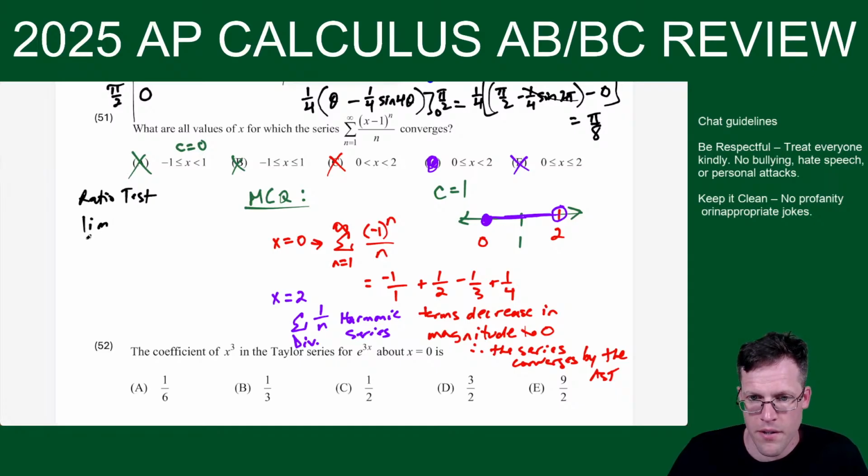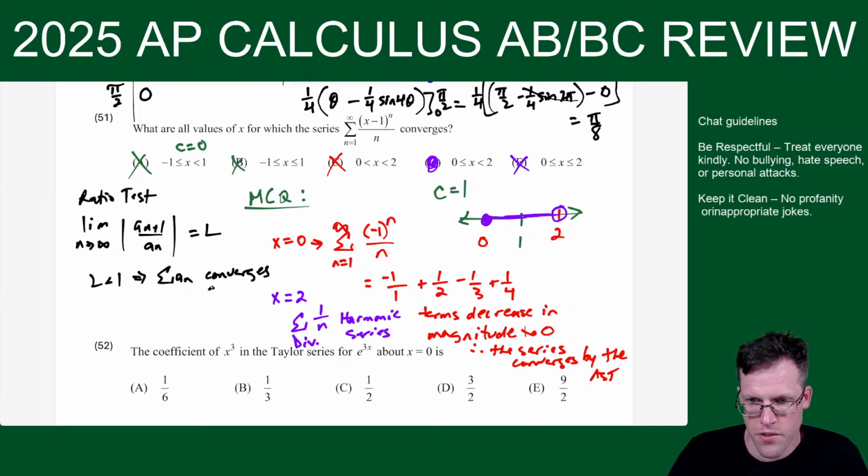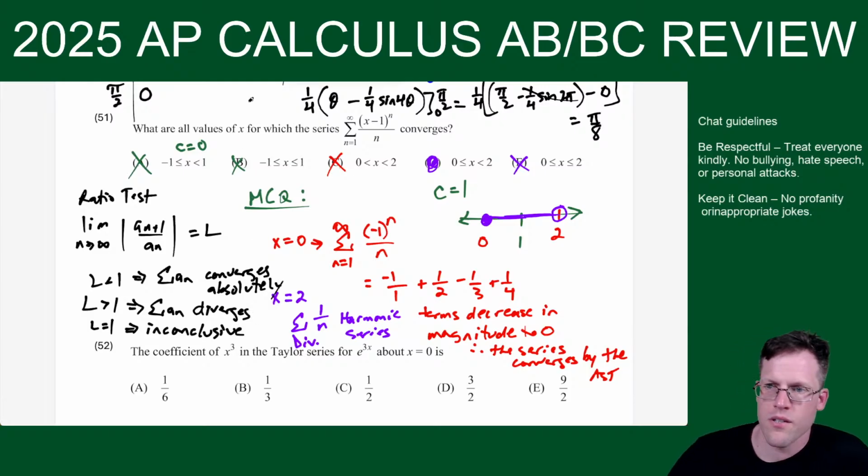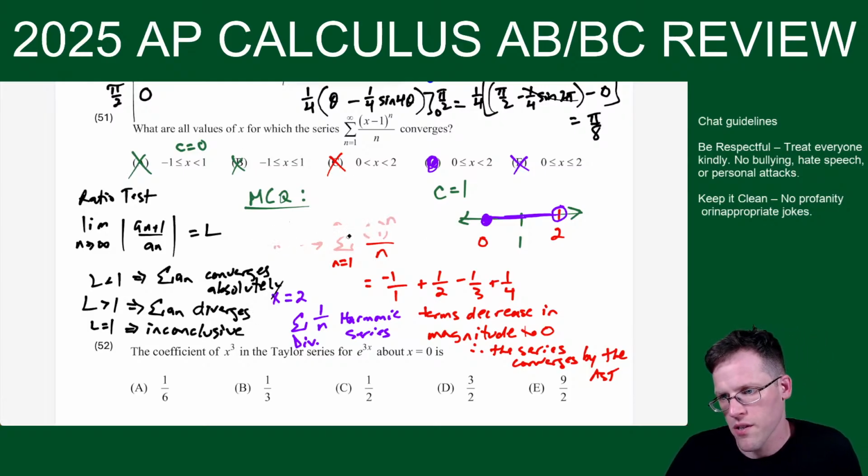Okay, so if I had to do the ratio test, remember you're taking the limit as n goes to infinity of this, and let's say this equals L. L less than 1 implies the series converges. And not only does it converge, it converges absolutely. If L greater than 1, then the series diverges. And L equals 1 is inconclusive, which means we never get those seconds back in life for doing the wrong test. Okay, so now I'll actually do the ratio test.